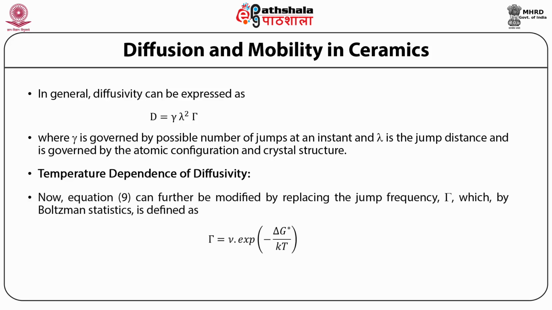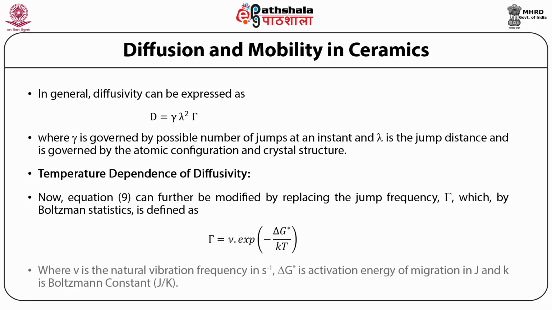Now by Boltzmann statistics, we know that the jump frequency, that is gamma, is equal to nu times exponential of minus delta G star by kT, where nu is the natural vibrating frequency in per second, delta G star is the activation energy of migration in joules, and k is the Boltzmann constant in joules per Kelvin.